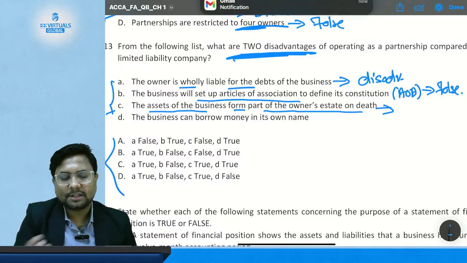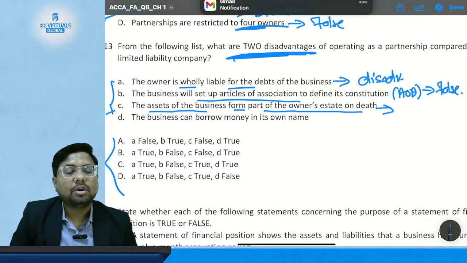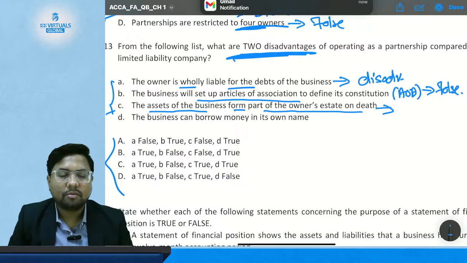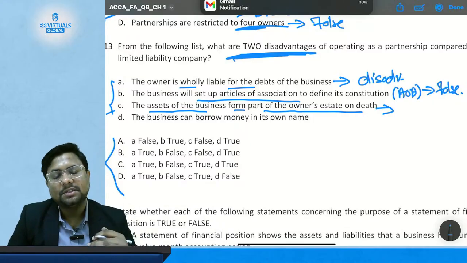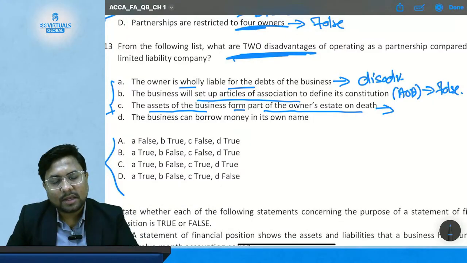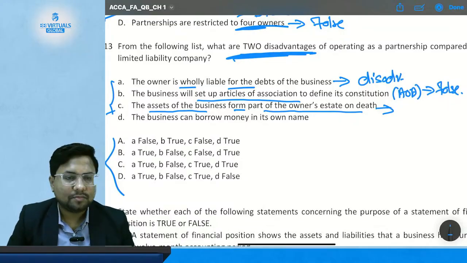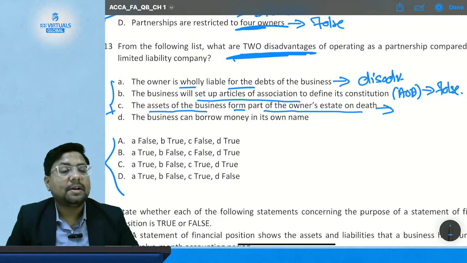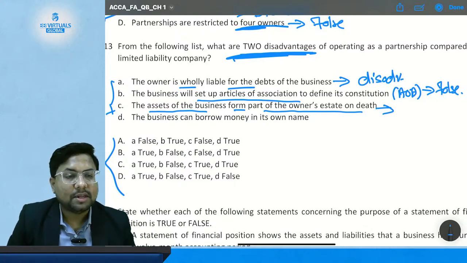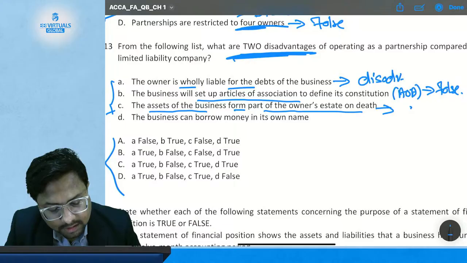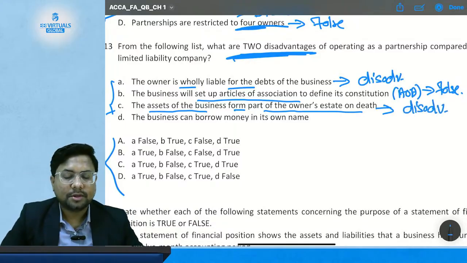This is a disadvantage as compared to the company form of business, because in a company you have perpetual succession. Whether a shareholder comes or leaves, it does not affect the perpetual succession of the company. So this is a disadvantage from the point of view of being in a partnership compared to a company form of business.